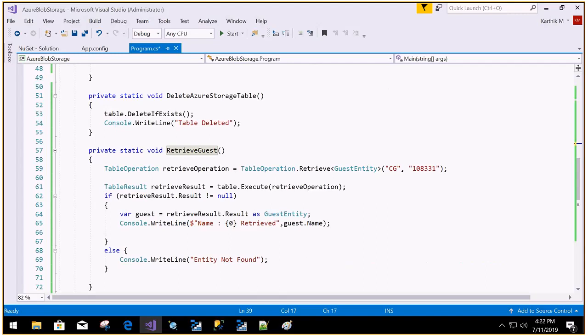Table dot execute the retrieve operation. Retrieve table result not equal to null. Retrieve result dot result as guest entity. And what else? Okay, let me try to debug and check.